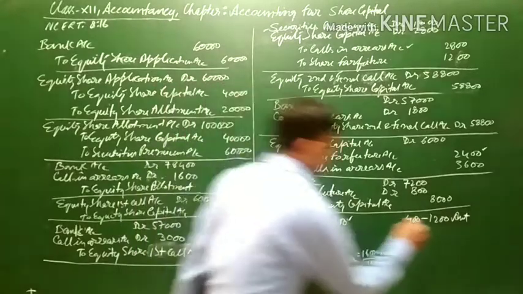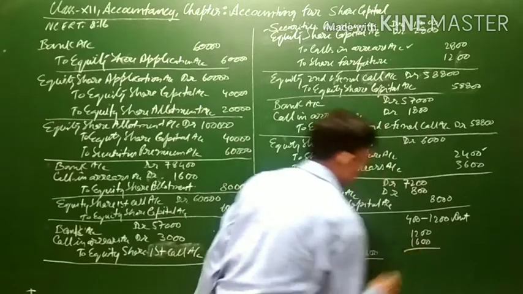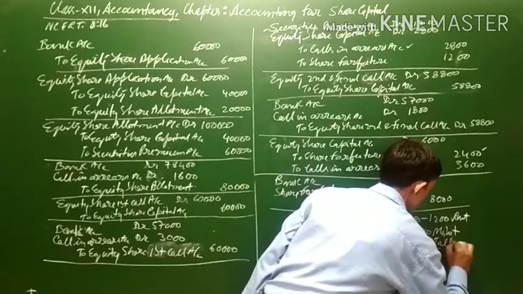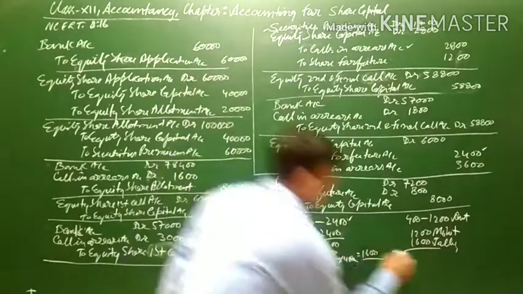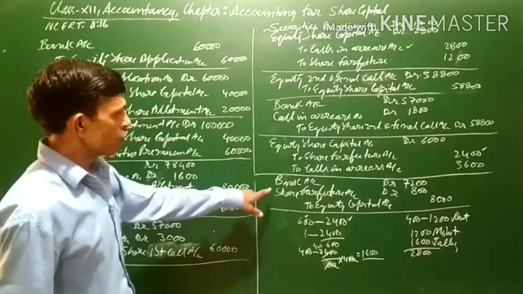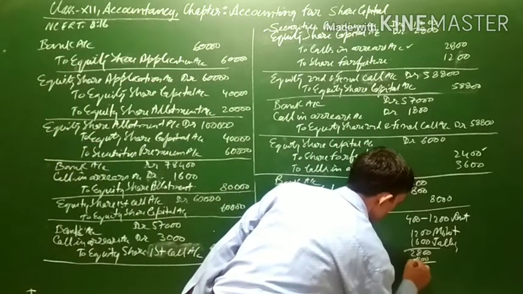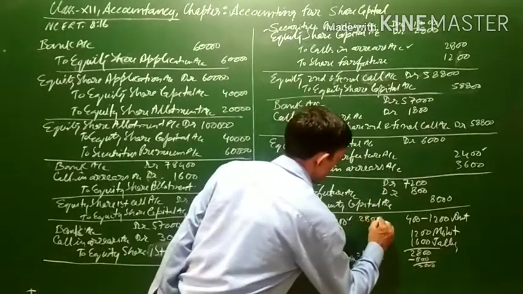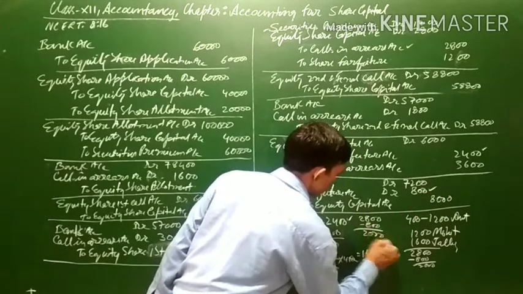So the amount which will be used for share forfeiture is 1,200 of Mohit plus 1,600, the proportionate amount of Jolly's share forfeiture. Total amount is 2,800. Out of 2,800, the forfeiture amount 800 is used up, so the balance left is 2,000.